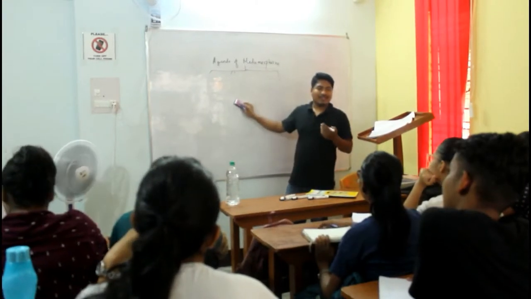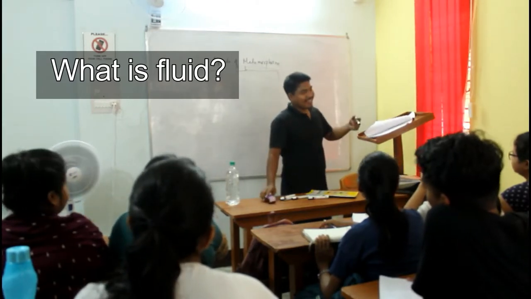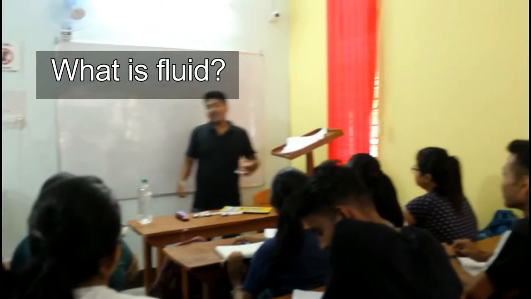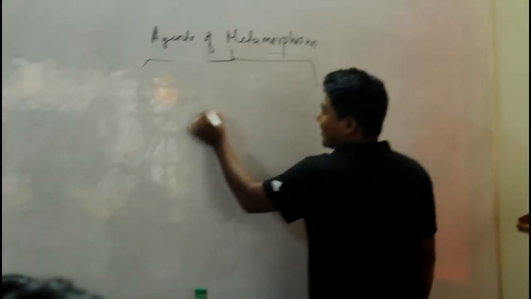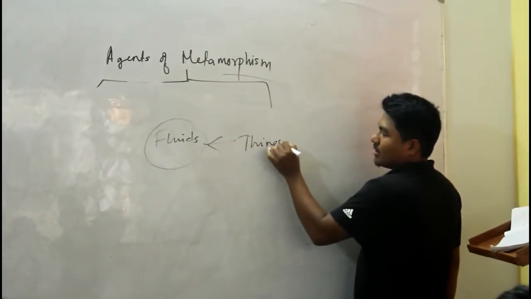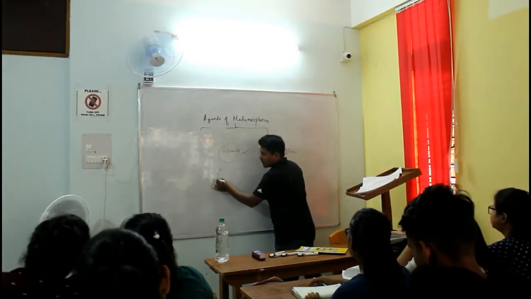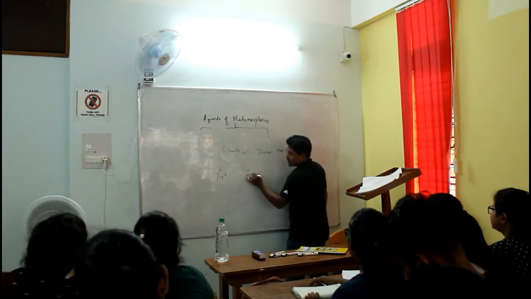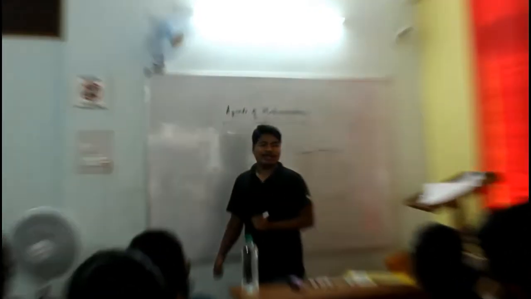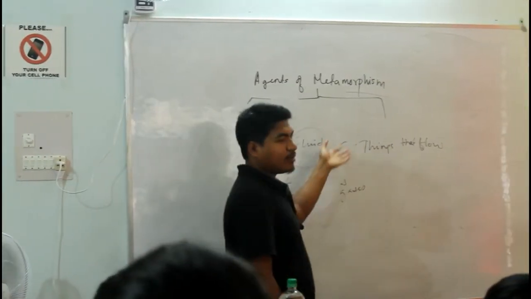Write the examples. First thing is fluid. Volatiles are examples of fluid. Fluids means things that flow. So the fluid includes liquid as well as oil. Anything that can flow can be called a fluid. So that is liquid or gas.